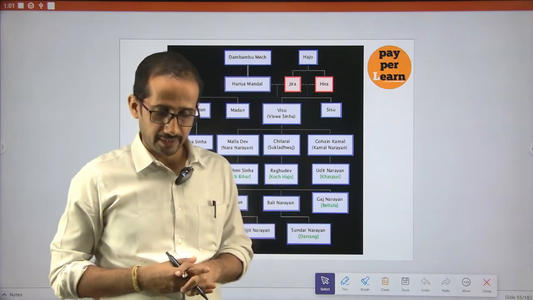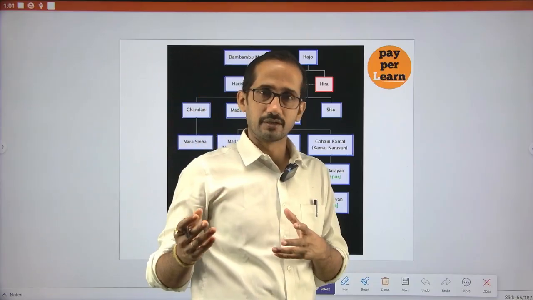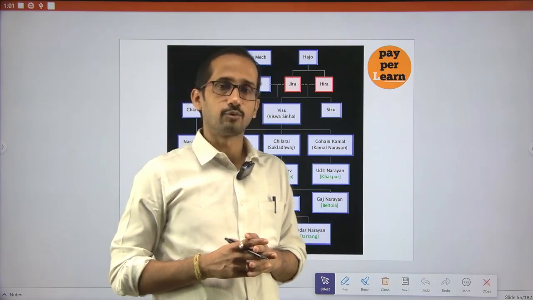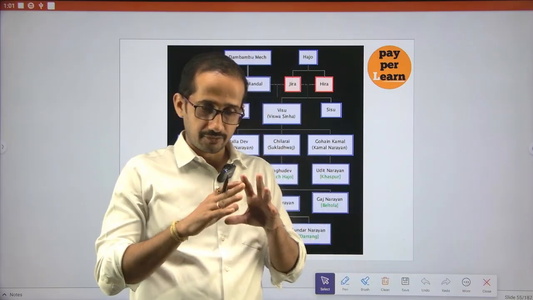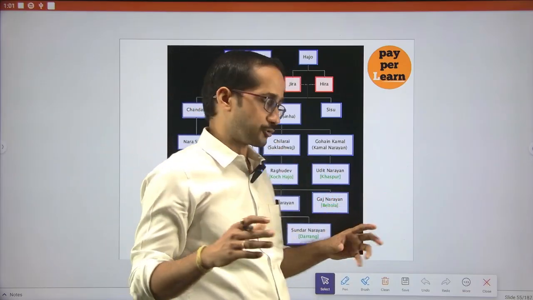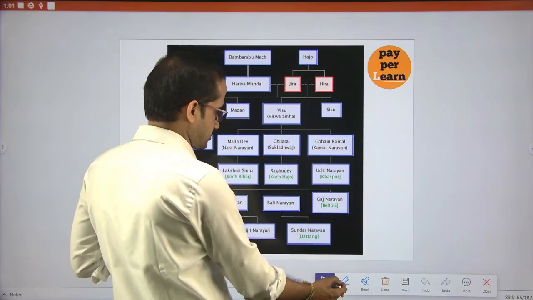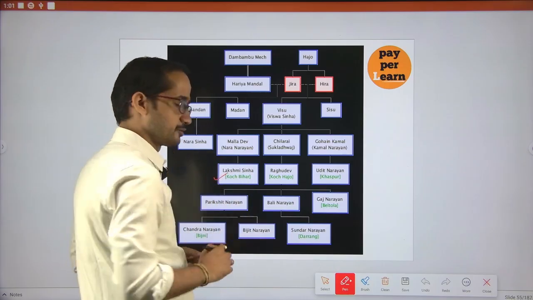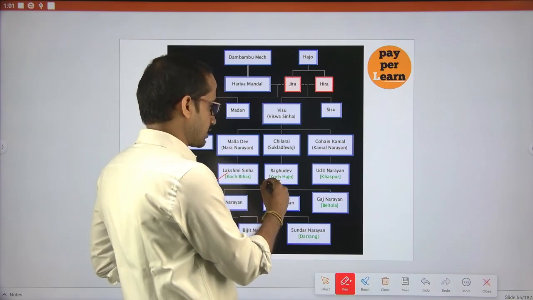He did not want to fight against his own brother and his own nephew. So he divided the entire Koch kingdom: towards the western side is Cooch Behar, towards the eastern side is Cooch Hajo.